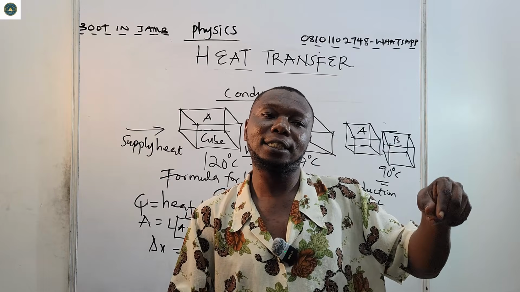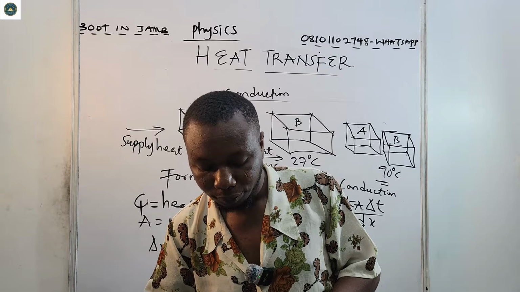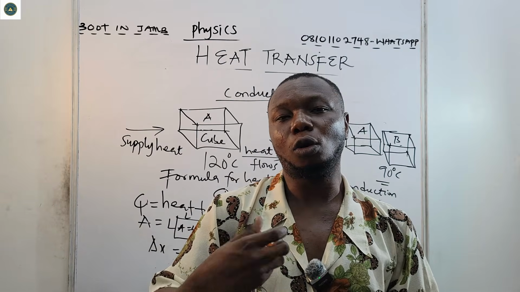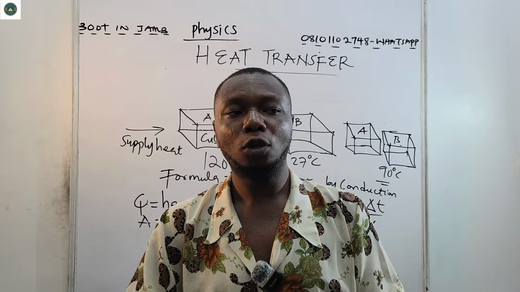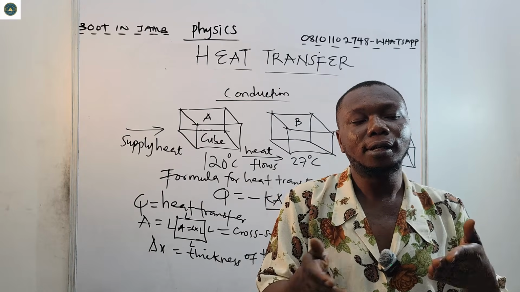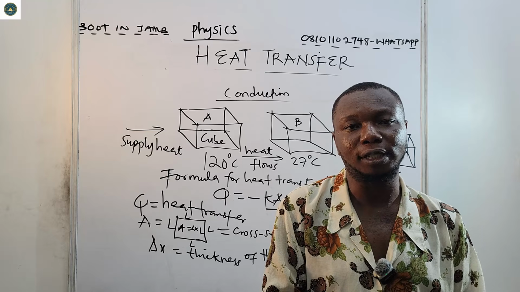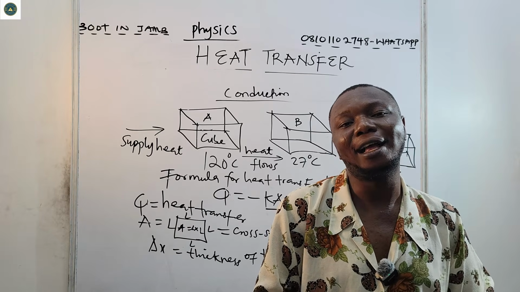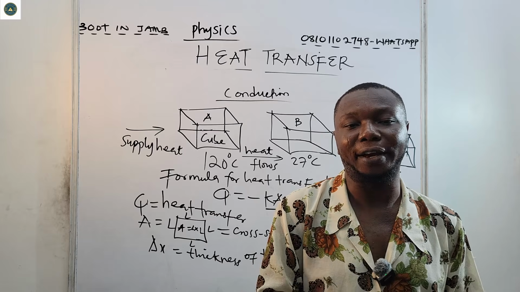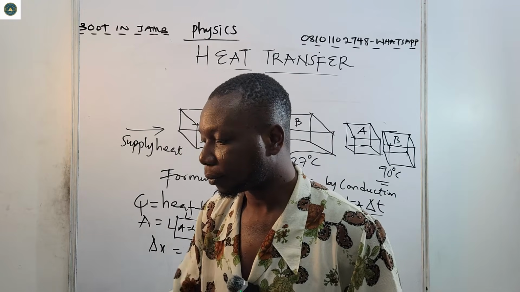Because if you talk about the thermal conductivity of metals like copper, aluminum, wood, and other materials, silver has more thermal conductivity than copper, and copper also has higher thermal conductivity than aluminum. So numerous metals have different thermal conductivity. The thermal conductivity of a material is the ability of that material to conduct heat.